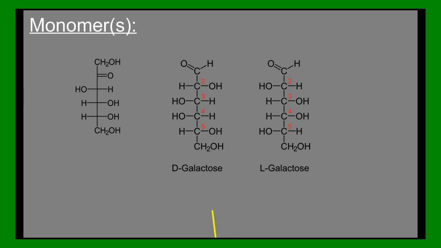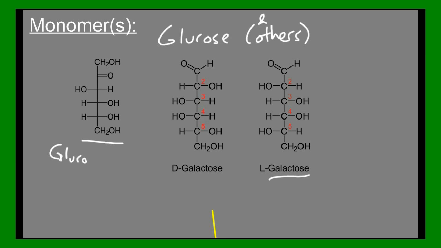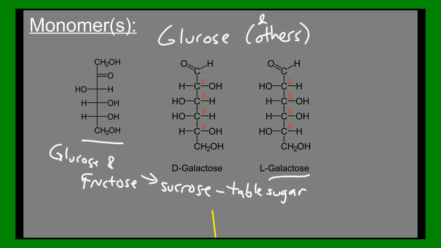And the reason I'm showing you these pictures is not to confuse you, but just to help you understand that glucose is our main monomer, but there are others, like galactose or fructose. When you put together a glucose and a fructose, you get sucrose, which is table sugar, the stuff you put on your Cheerios in the morning. These are all monosaccharides. Sucrose, because it has 2 sugars, would be considered a disaccharide.